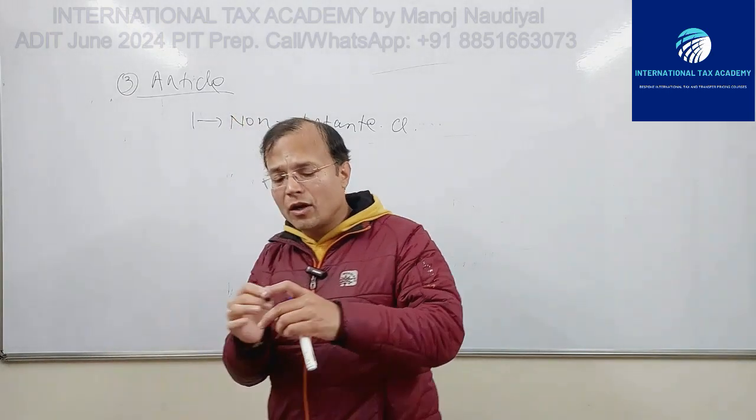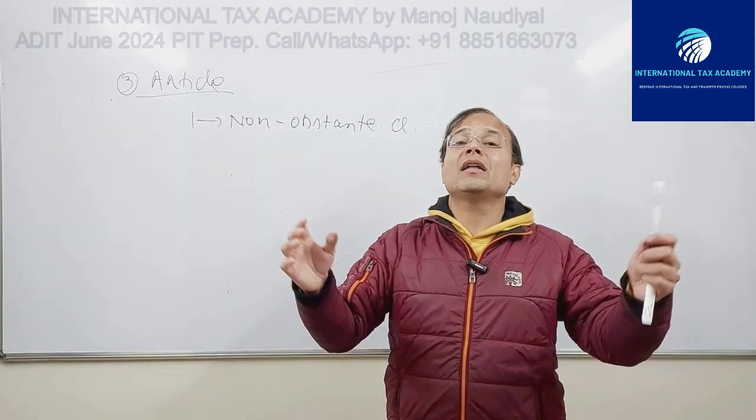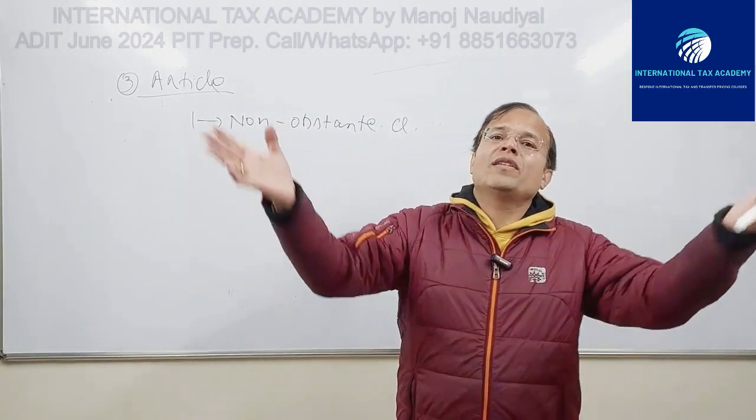What do you mean by non-obstante clause? A non-obstante clause is a clause that begins with notwithstanding.